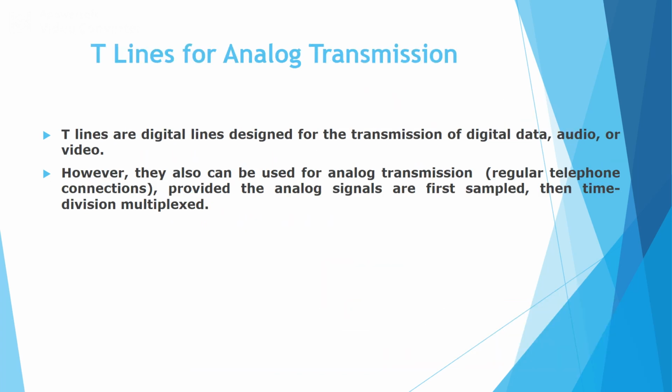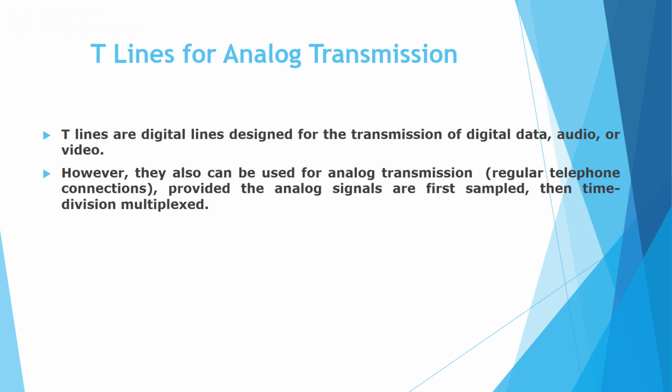T lines for analog transmission. Basically, the T lines were implemented in telephone companies only for digital data. The data may be audio or video, but it should be in digital format.